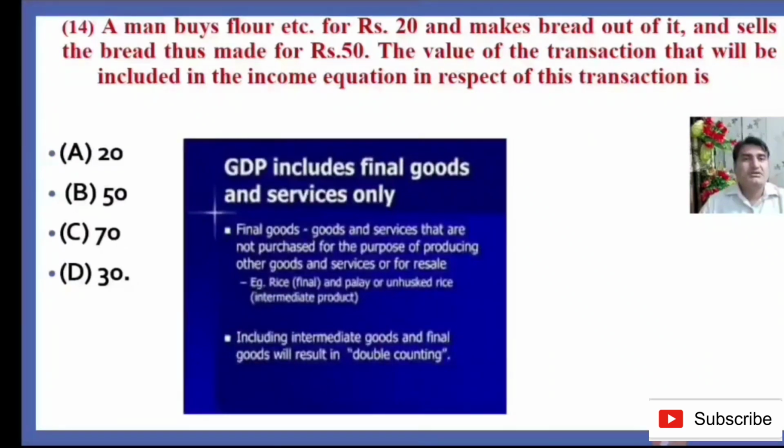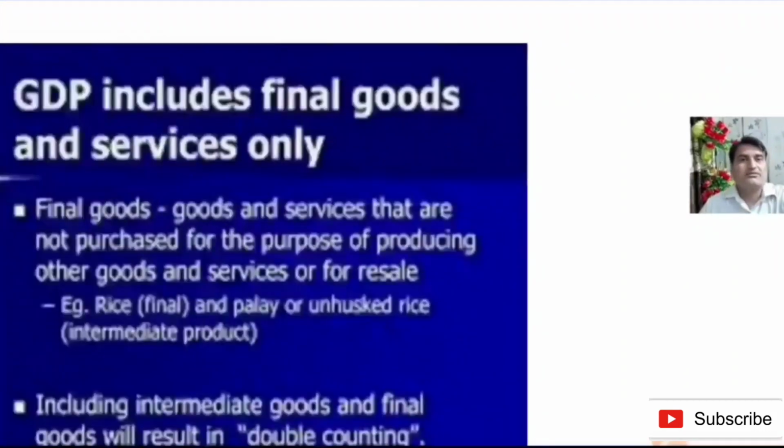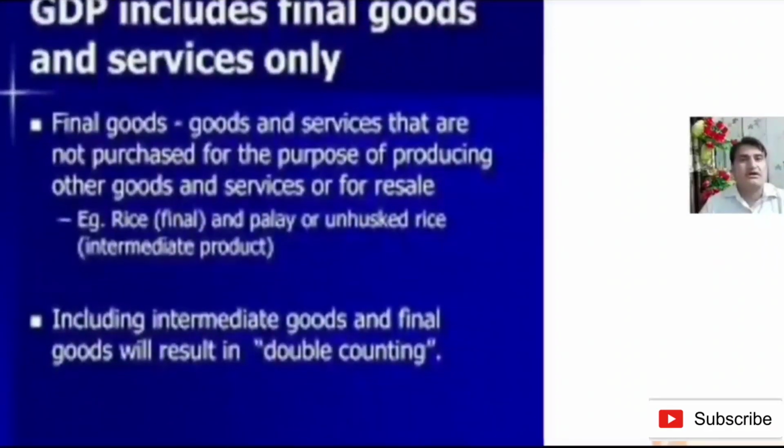As we know, the GDP includes final goods and services. The GDP means the money value of all finished goods and services produced in a country during a period of 1 year, irrespective of the ownership of the resources. Final goods means the goods and services that are not purchased for the purpose of producing other goods and services or for resale.